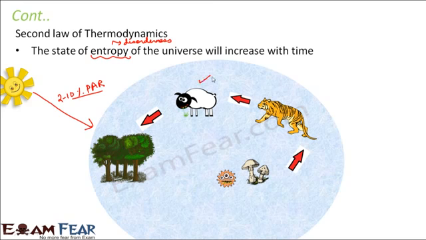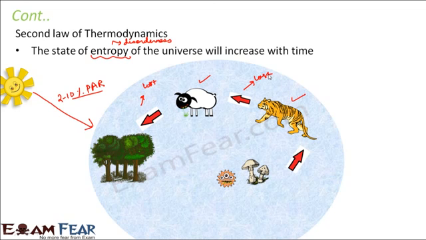Similarly, when this animal is eaten by the tiger, the tiger will receive only a small percentage of the energy which was present in this goat, because at every step some amount of energy will be lost. Some part of the energy will be lost at each step, and then the remaining will be transferred to the next organism at the next level. Now, how much percentage of energy will get transferred from one organism to another in an ecosystem? That percentage of usable energy was calculated by the scientists. And what was that percentage? We will talk about that.